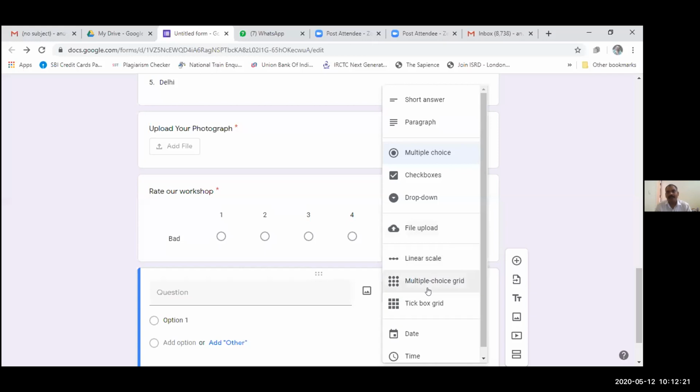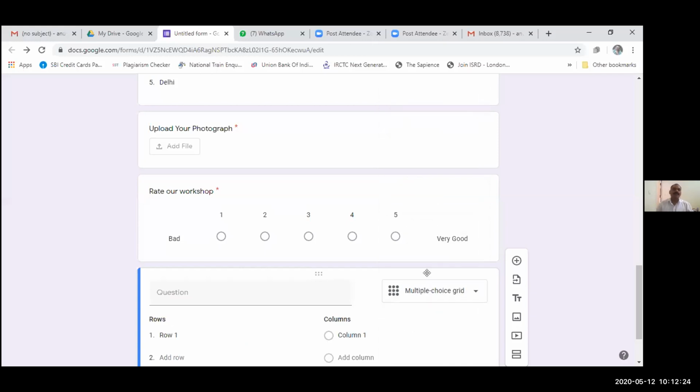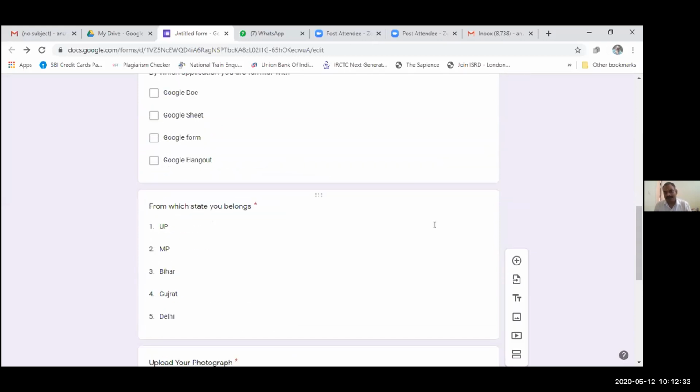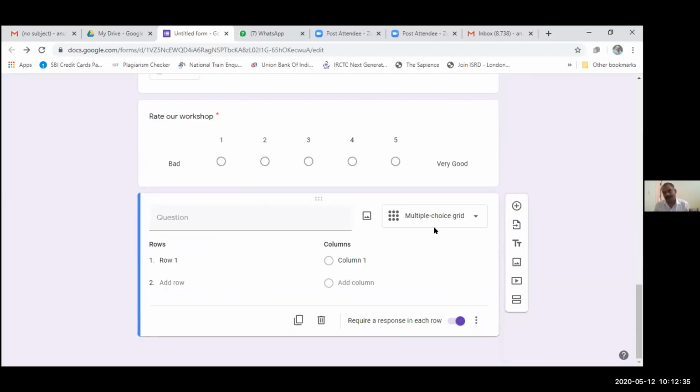The next question is the multiple choice grid. As we have seen in the multiple choice question, the respondent can opt for any one of the answers.